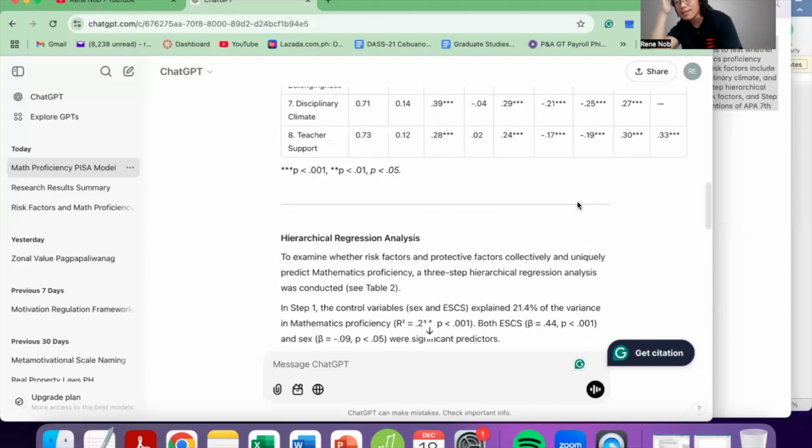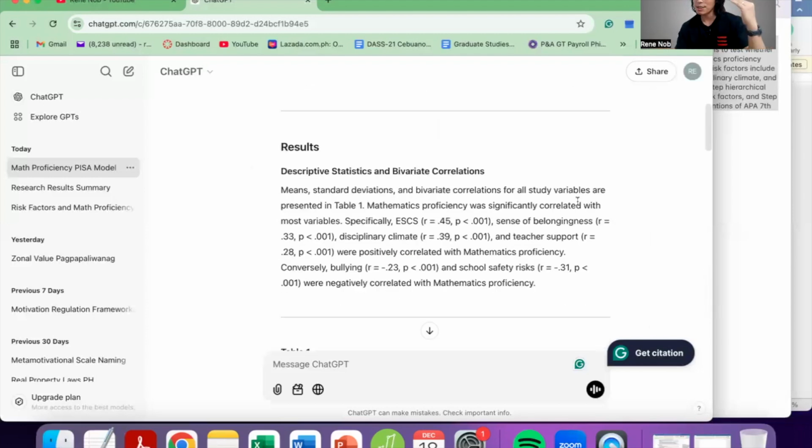And then let's see the report itself. Similar to what we did, it began with the descriptive statistics and bivariate correlations.